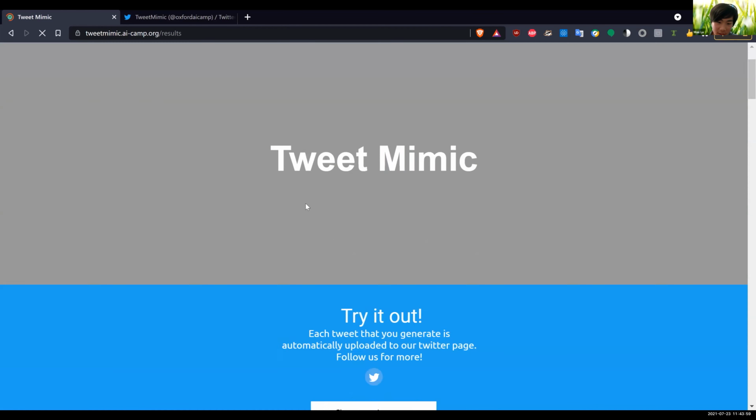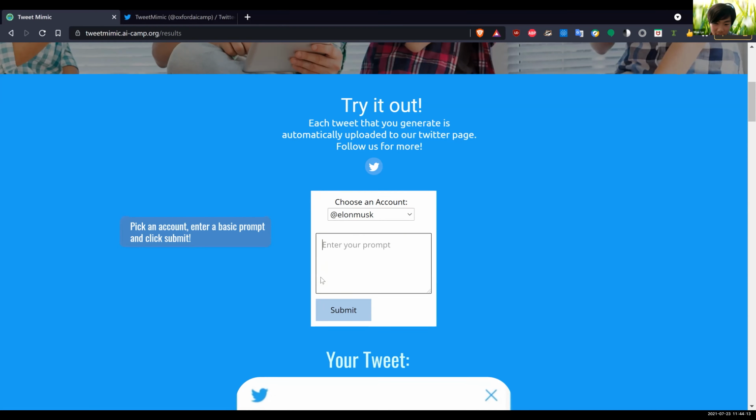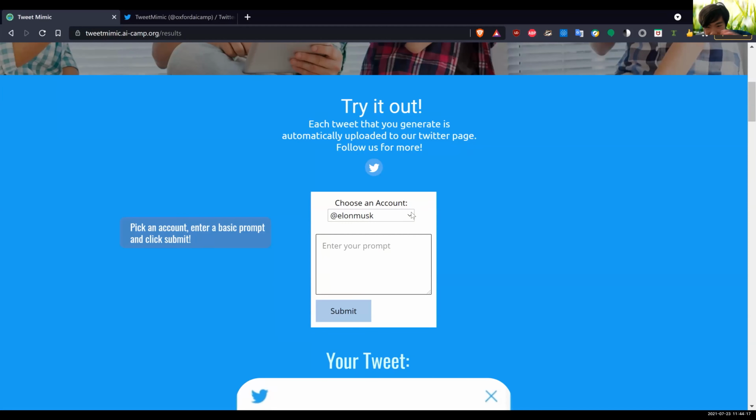As Shriya mentioned in her introduction, basically how it works is that the user chooses a person that you'd like to imitate from this drop-down list. And then you can type in this input box and submit it, and your tweet will generate here. So as a demonstration, I'd like to invite anyone to just unmute or type in the chat from this list who they'd like to see an imitation of.